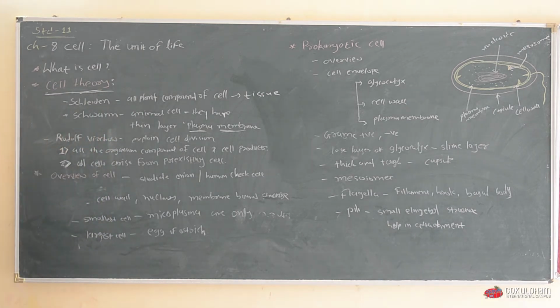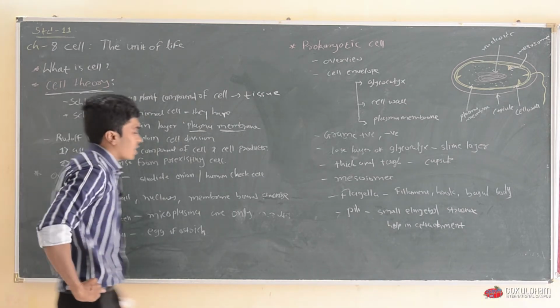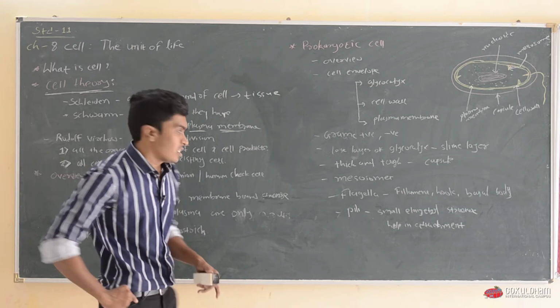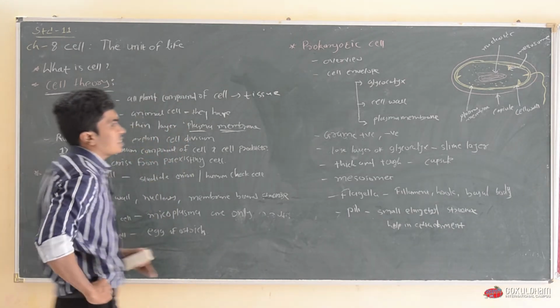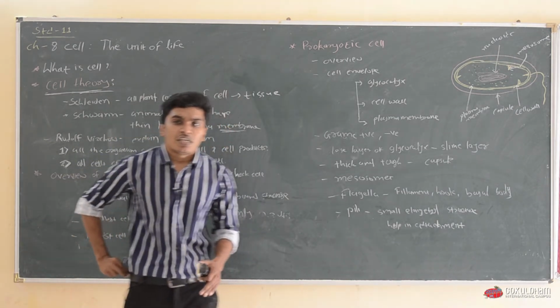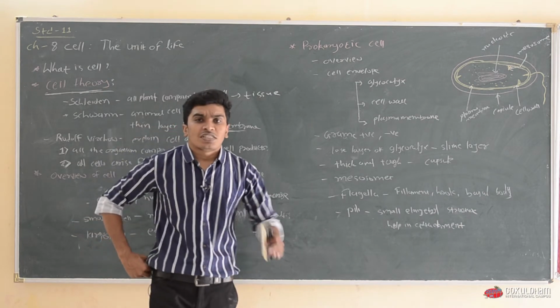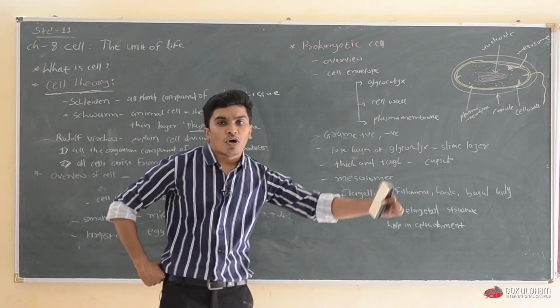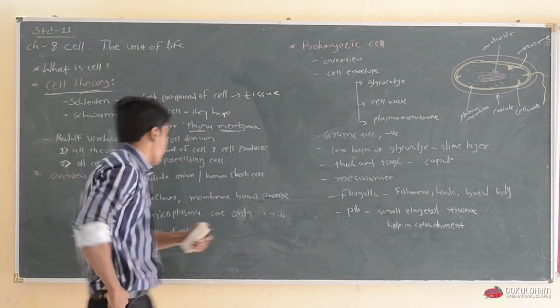Another statement is that cells arise from pre-existing cells, meaning all the cells present today arise from cells that were present yesterday.